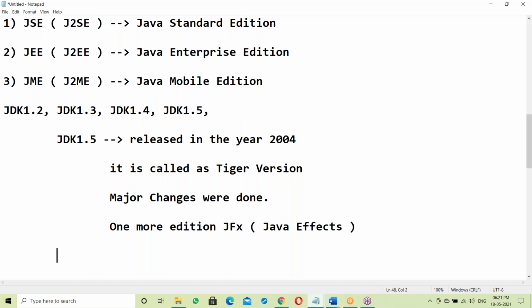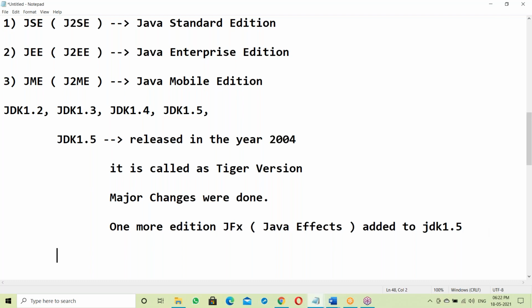So one more edition, JavaFX, was added with JDK 1.5.